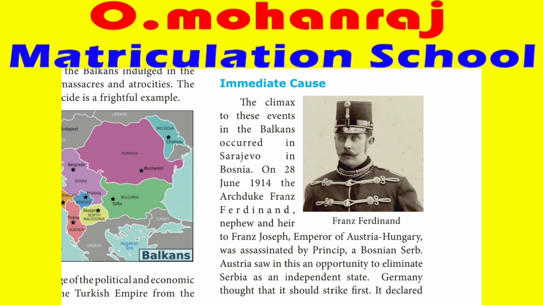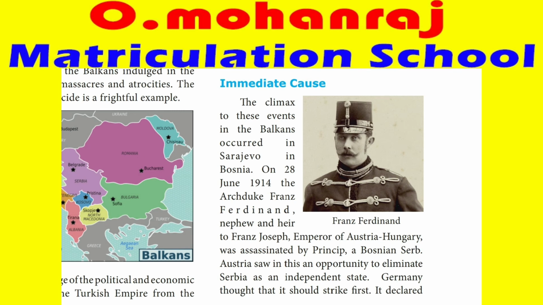On 28th June 1914, the Archduke Franz Ferdinand, nephew and heir to Franz Joseph, Emperor of Austria and Hungary, was assassinated by Princip, a Bosnian Serb, a young Bosnian nationalist who hated Austria.